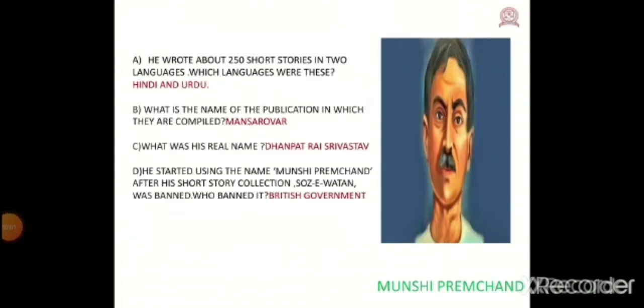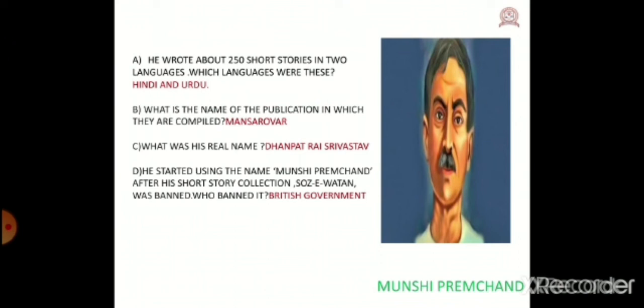Children, number 2 after Rabindranath Tagore comes Munshi Premchand. A. Munshi Premchand wrote about 250 short stories in 2 languages. We have to identify the name of the languages. Which were they? Hindi and Urdu. B. What is the name of the publication in which they are compiled? So, the short stories were compiled in which publication? Mansarovar. The name of the publication was Mansarovar.